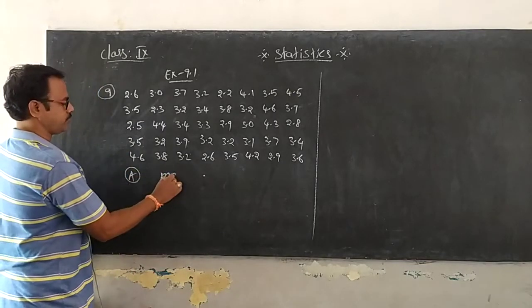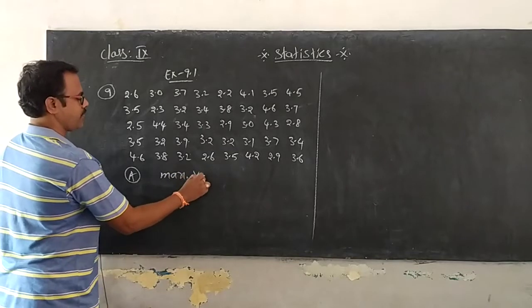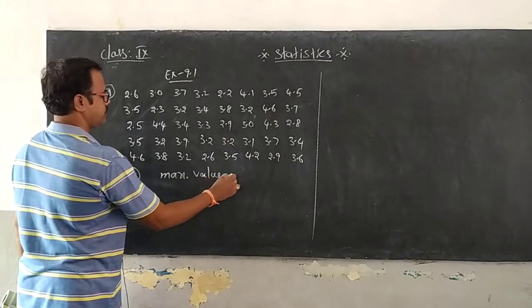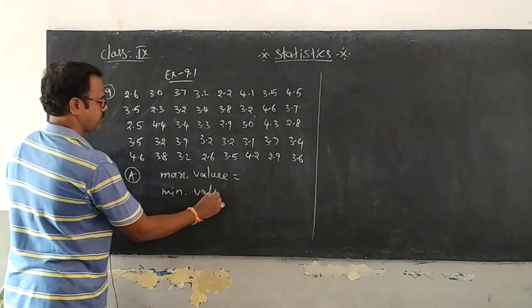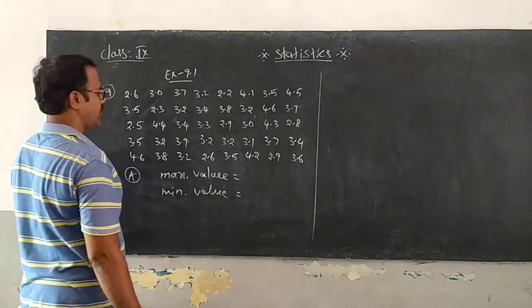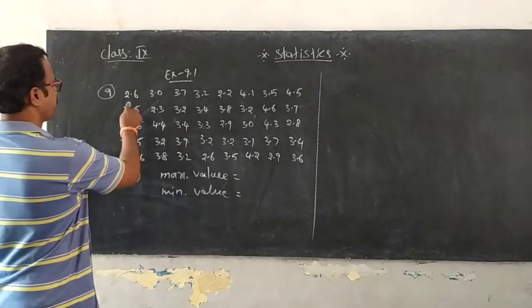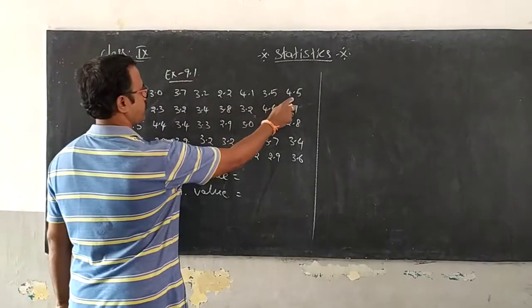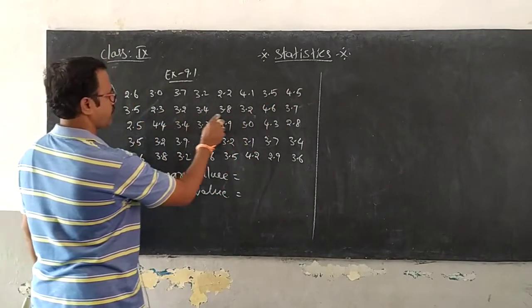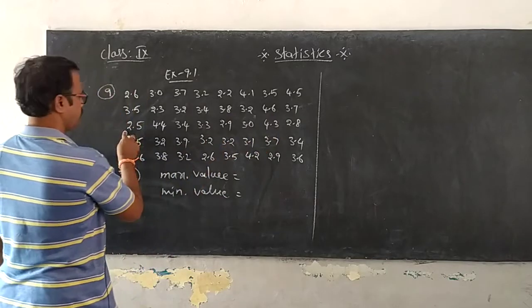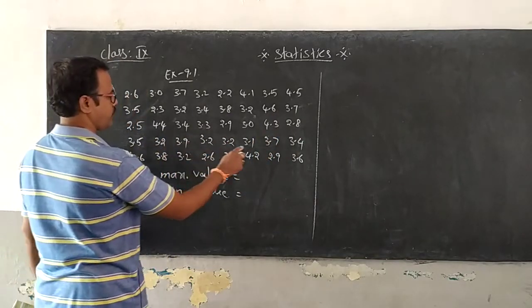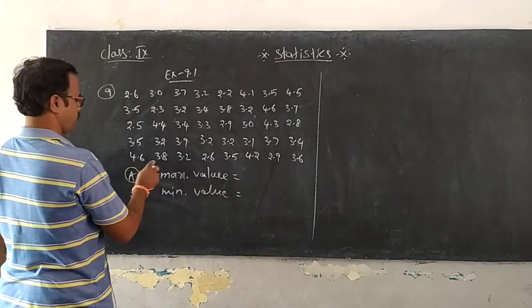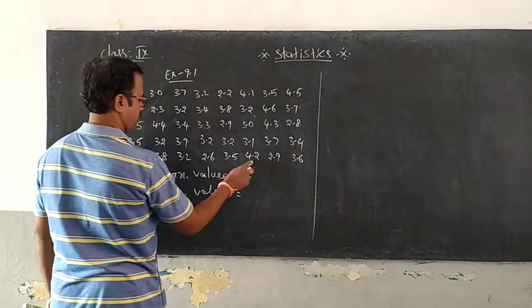the maximum value and the minimum value. Can you tell me what is the maximum value? Here in this line 4.5, 4.6, 4.6, 4.6 and here 4.6, 4.6, 4.2.